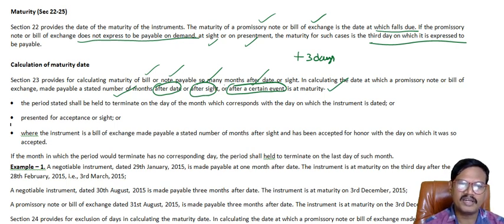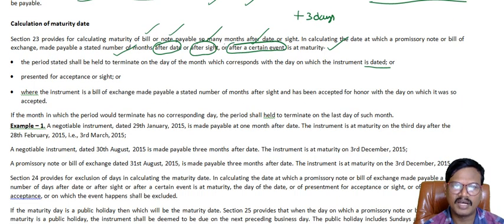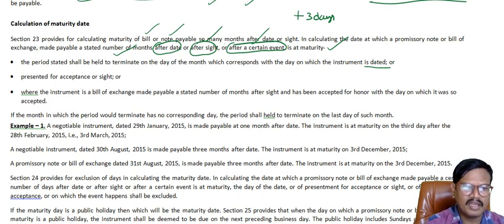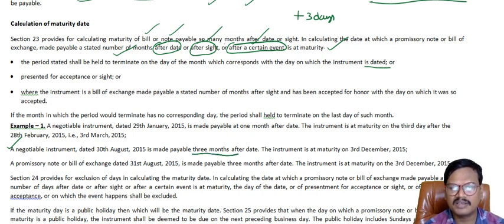The period stated shall be held to terminate on the day of the month which corresponds with the day on which the instrument is dated. That means a negotiable instrument dated 30th August 2015 is made payable 3 months after date.